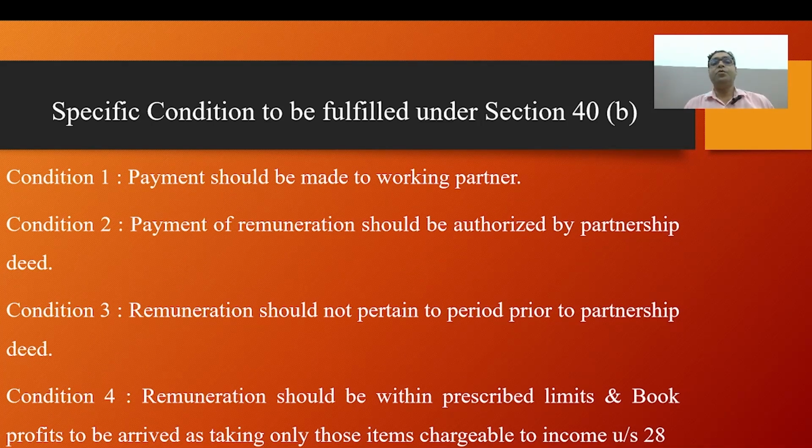Interest paid or payable to partners: allowability of interest will be governed by the provision of Section 40 clause B. Specific conditions to be fulfilled under Section 40 clause B: payment of interest should be authorized by the partnership deed, it should not pertain to a period prior to the partnership deed, and the rate of interest should not exceed 12% per annum. Interest payable outside India will not be allowed as a deduction unless tax has been deducted therefrom.